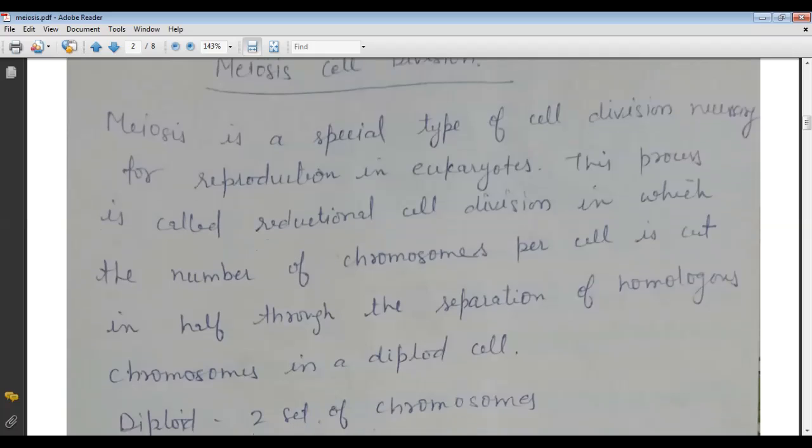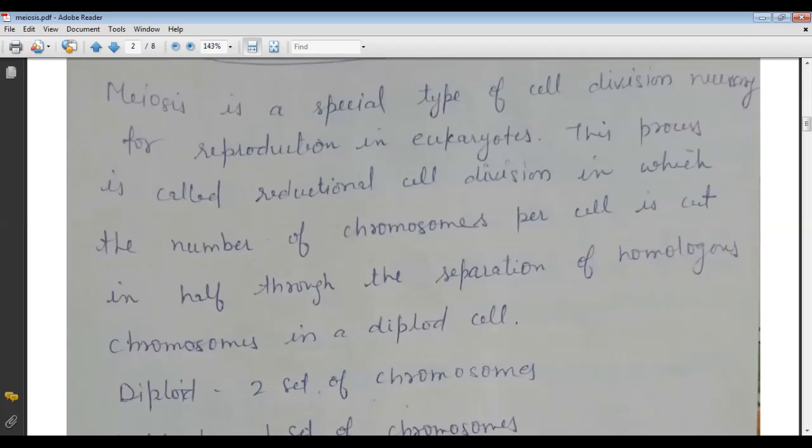We know that meiosis is a special type of cell division. Meiosis cell division is also called reduction division, or reductional cell division. It is necessary for reproduction in eukaryotes, as we know of prokaryotes and eukaryotes. So in eukaryotes, this special type of cell division is called reproductive cell division.